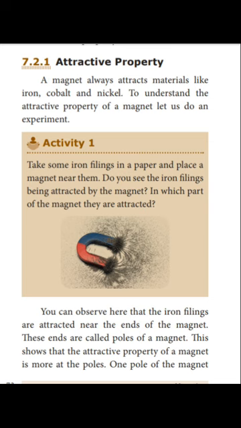The attractive property of a magnet is more at the poles. One pole of the magnet is called the north pole and the other pole is called the south pole. Magnetic poles always exist in pairs.